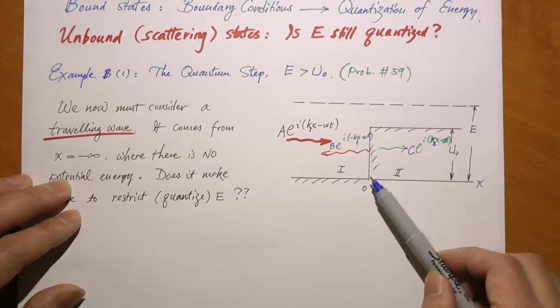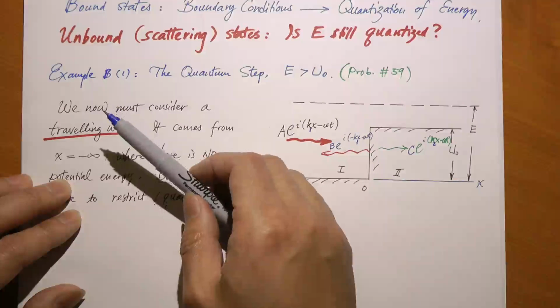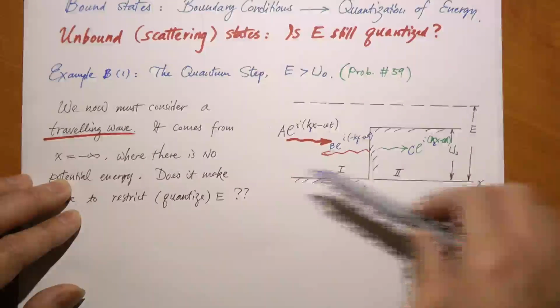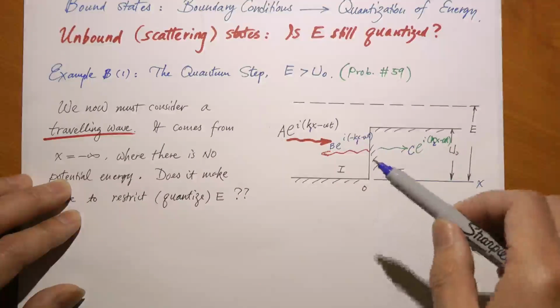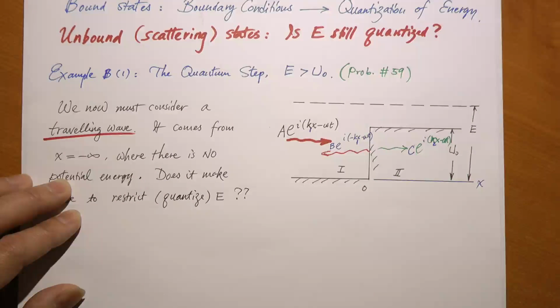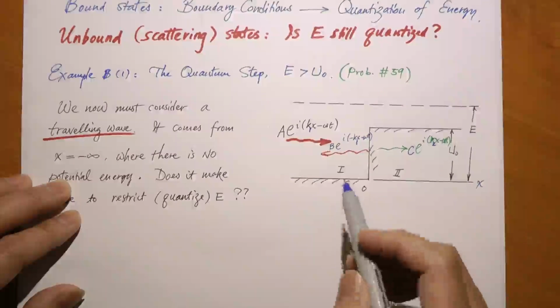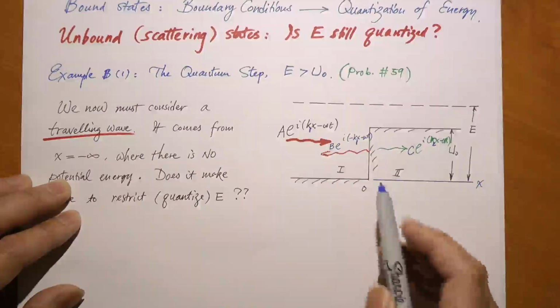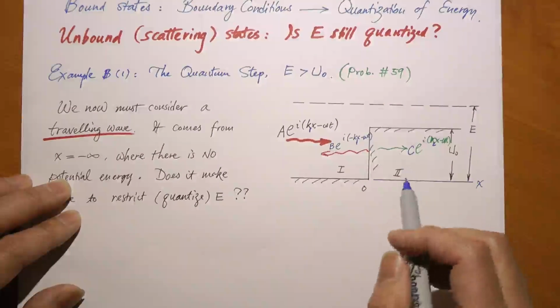Now this is different from the case of bound state, because in a bound state the particle does not go to infinity, and therefore it's trapped in a finite region close to the potential change. Therefore the potential will actually help define the energy of the system. So therefore it's meaningful to have quantization of energy there, but not in our case. That is our hunch. Let's actually solve this problem to see whether energy indeed is not quantized. Let's see that.